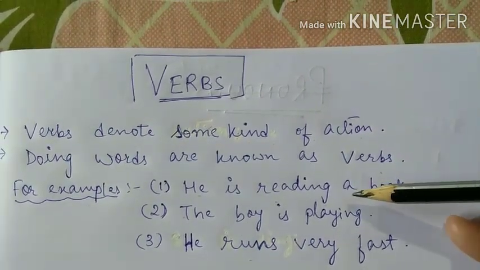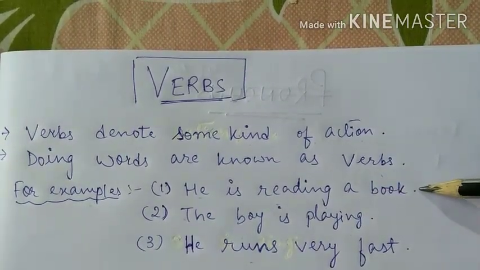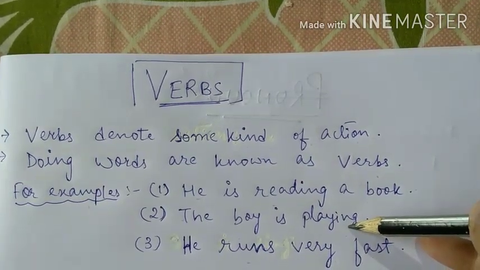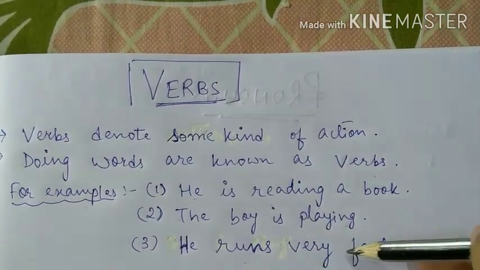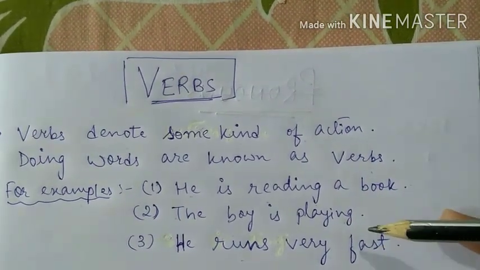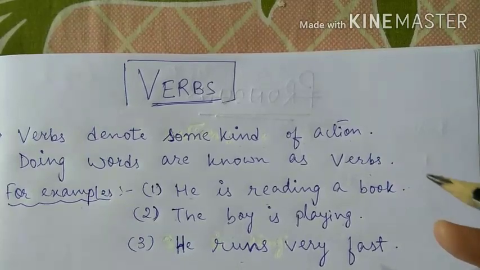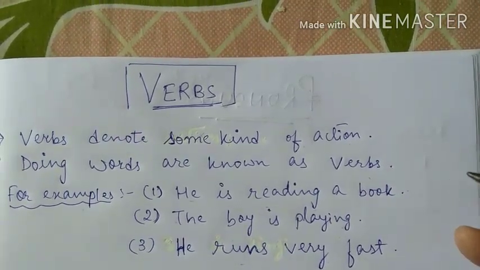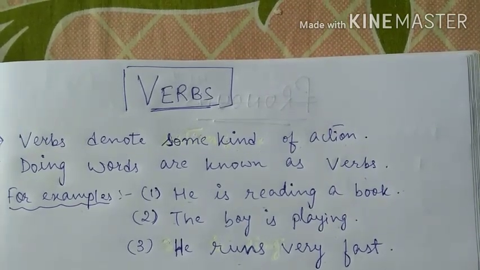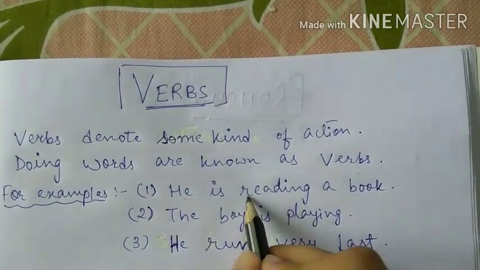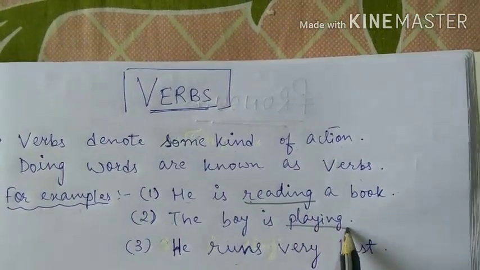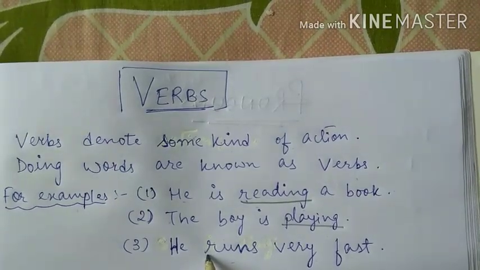Number 1, he is reading a book. Number 2, the boy is playing. Number 3, he runs very fast. So in each of these 3 sentences, the people are doing some kind of action. So the words which are denoting actions done by these people, that is reading, playing, and the third example, runs.